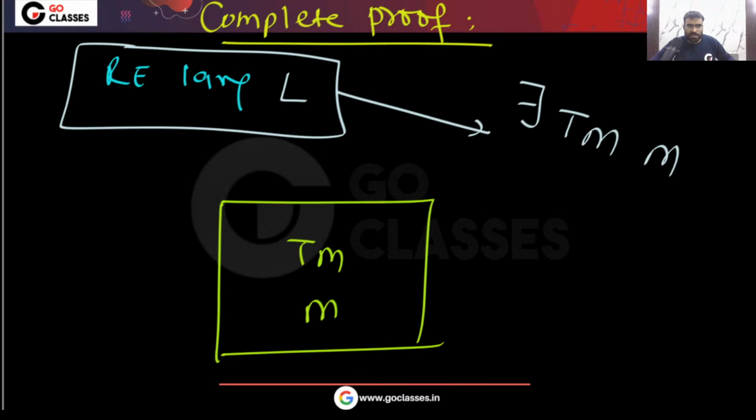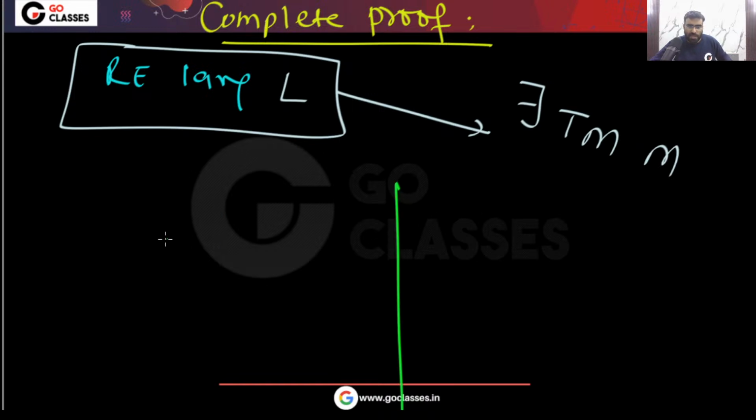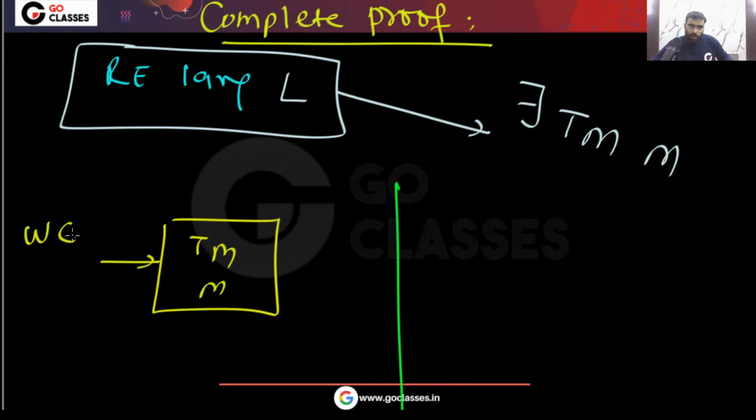If the input is from L, that is, if w belongs to L, then this Turing machine will halt and accept. Halt and yes.